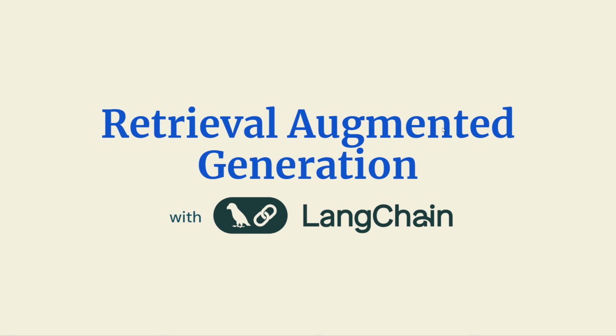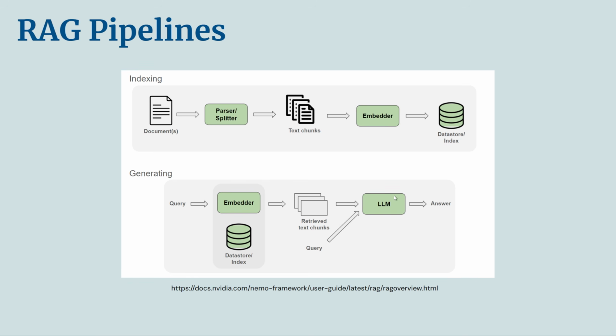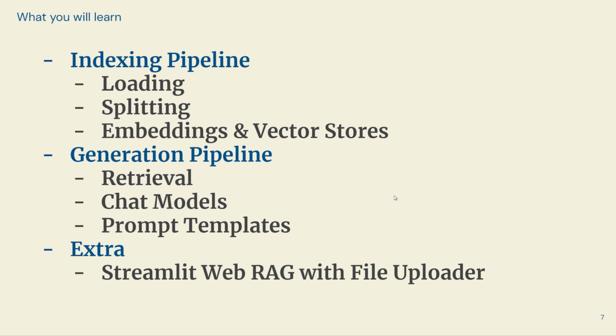So everything that I've talked about will be done using Langchain, which is a very popular library and framework for building large language model applications. Specifically, it's very popular with RAG. So a lot of the time when you hear about RAG or Retrieval Augmented Generation, you'll hear about Langchain as well. So this will allow us to do everything that we need to do, including all these steps here and these pipelines and everything that I just described to you.